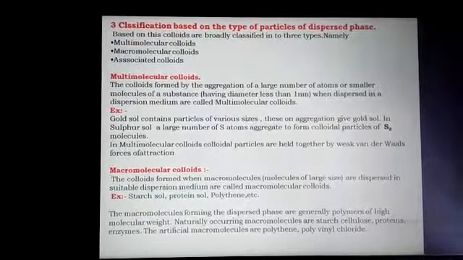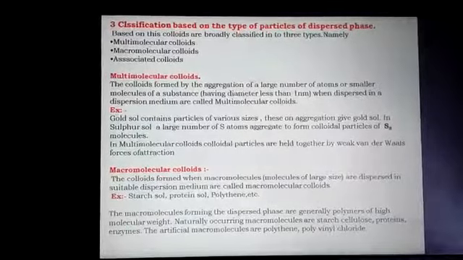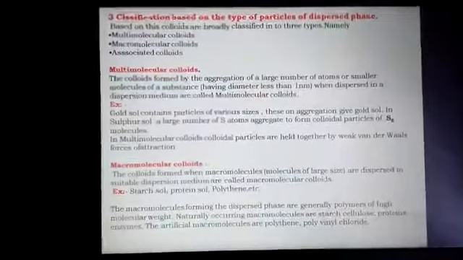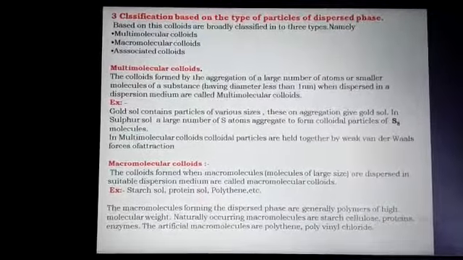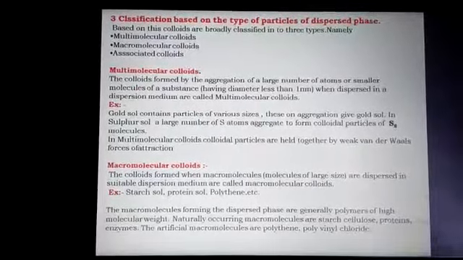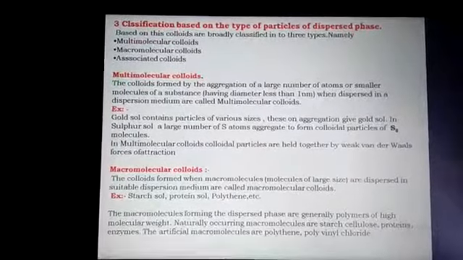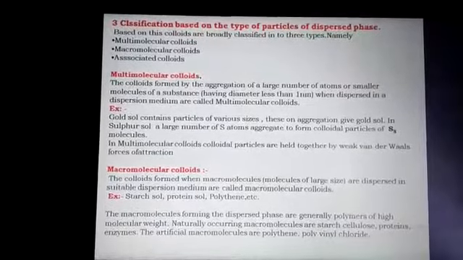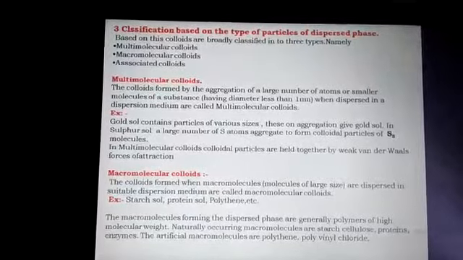Come to the next one, macromolecular colloids. The colloids formed when macromolecules, that means molecules of large size, are dispersed in a dispersion medium are called macromolecular colloids. For example, starch sol, protein sol, polythene sol. If you consider starch sol, starch is dispersed in water.